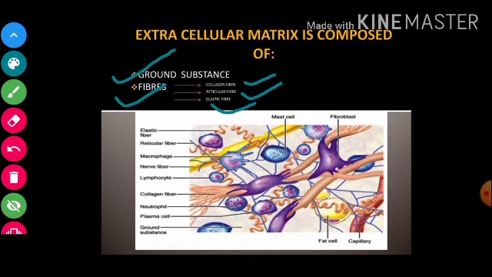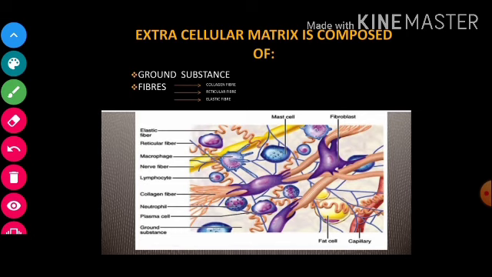So first of all, let us see what is ground substance, right? So what is ground substance actually? Ground substance is a fluid-like substance which fills the space between the cells and the fibers. So that means the cells of the connective tissue are embedded into the extracellular matrix, and this matrix again is made up of 2 types. First is the ground substance and the other one is the fiber.